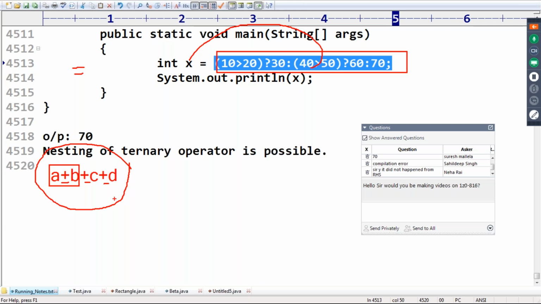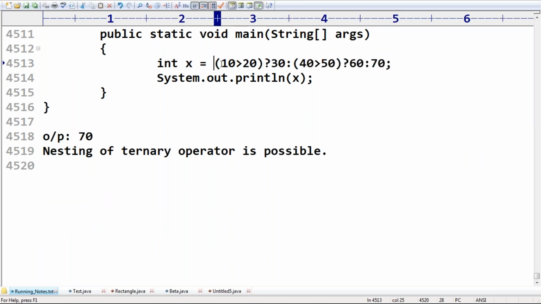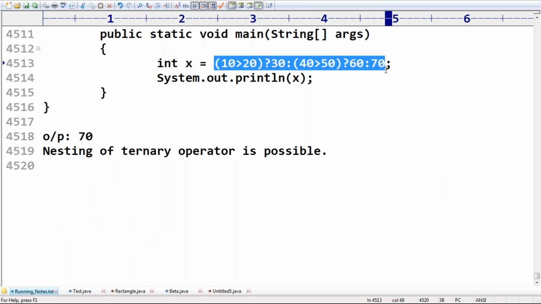Remember, right? Next, if I have assignment, observe a bit very carefully. a = b = c = d = 40. So first, which one will be evaluated? The rightmost. Assignment is always right associative, but the remaining operators are always left associative. Neha, don't get confused. Only assignment is right associative, the remaining are left associative. So these operands should be evaluated from left to right. Any doubt? All the things are very clear for you people, right?